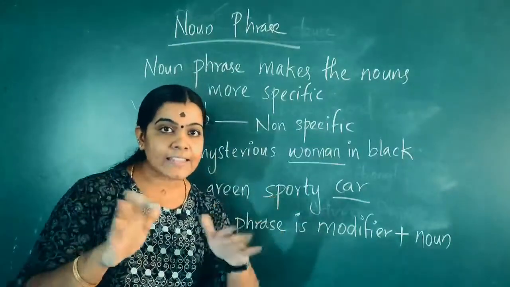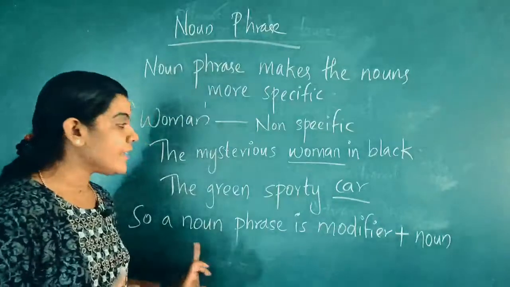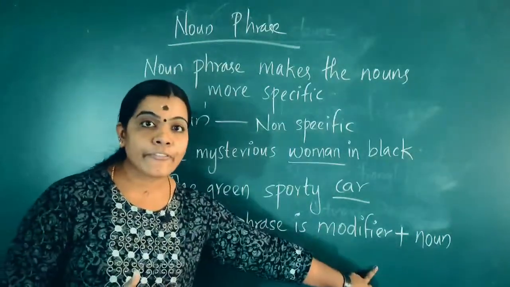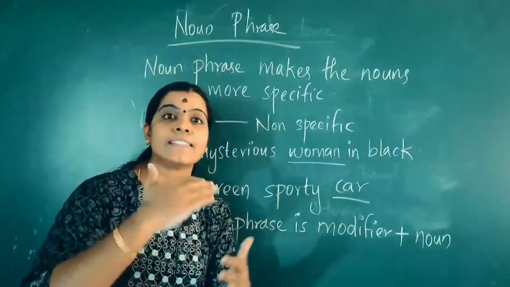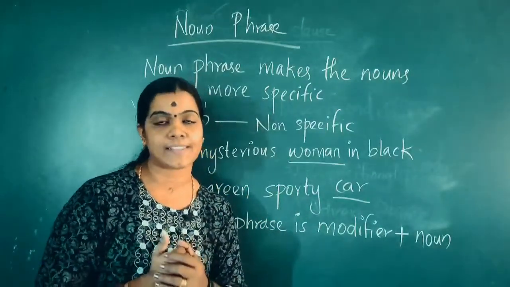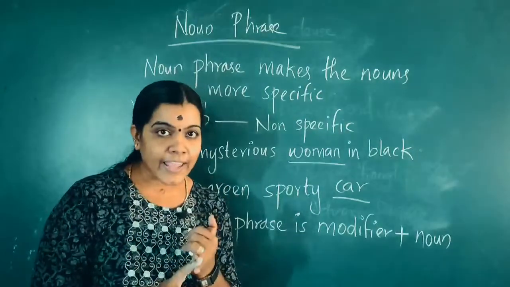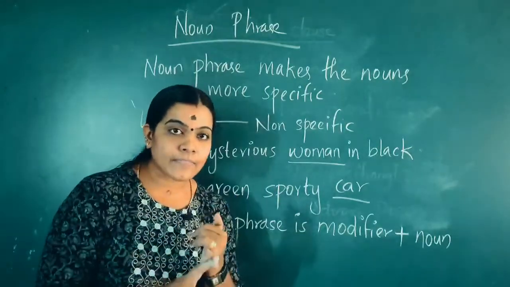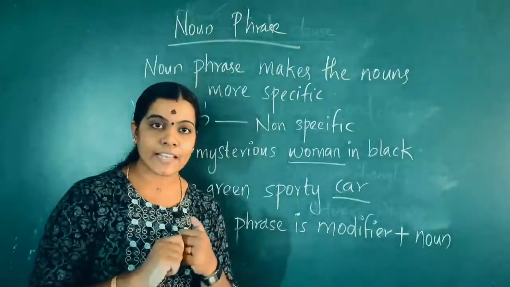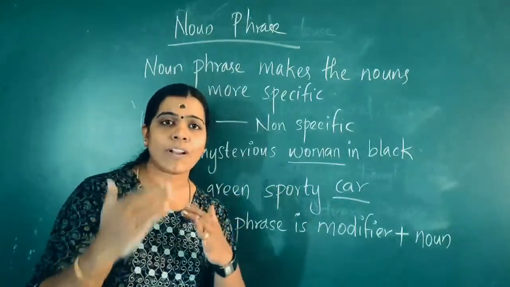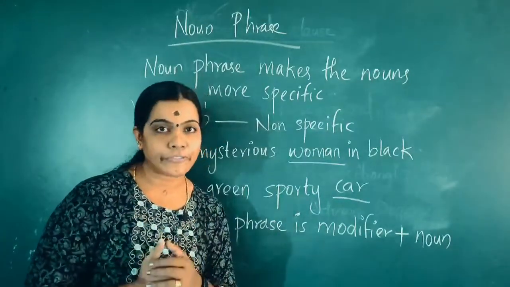A noun phrase is something that modifies a noun. For example, a noun phrase is modifier plus noun. Something that modifies a noun is called a noun phrase. Is it clear, the first type of phrase? Noun phrase. A noun phrase is something that modifies a noun. Examples I have written here. Something that is modifying a noun is called a noun phrase.